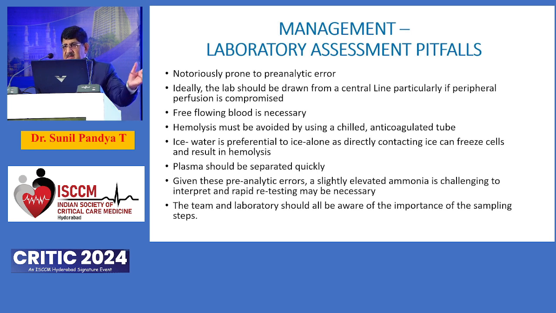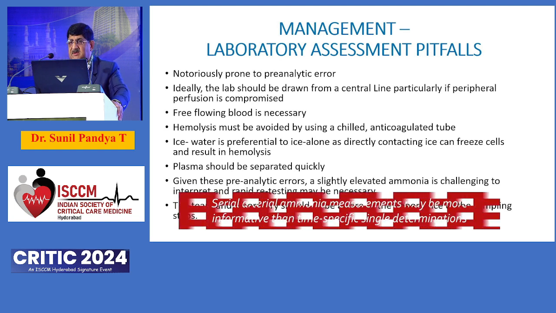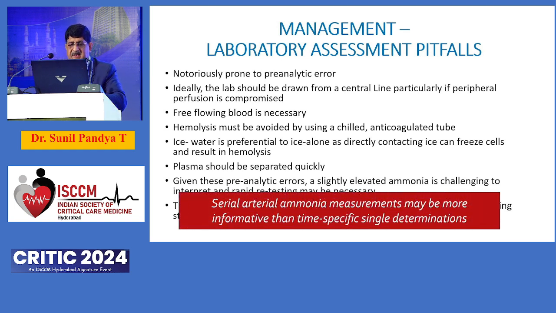And similarly, other assays also can be done. The plasma level assays are available in our country, in our state, and in our hospital also, but they come at a cost. But importantly, you need to remember that serial arterial ammonia level measurements are the mainstay, because the ammonia levels have to be monitored, especially when you are treating the patient or when the patient clinically does not improve.